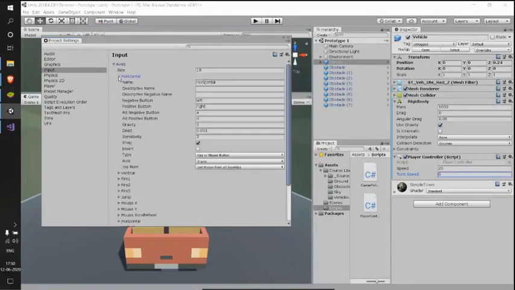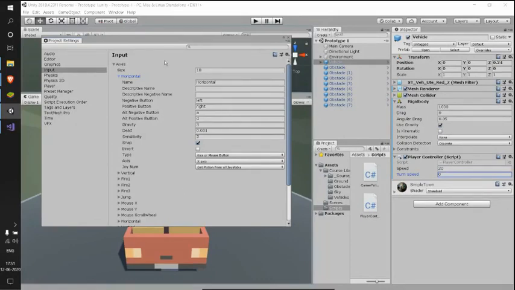So this is our input manager which Unity gives us by default. And see, in this Horizontal axis, I have something called positive buttons and negative buttons. Here, the positive buttons are the right arrow key and the D button, whereas the negative buttons are the left arrow key and the A button.